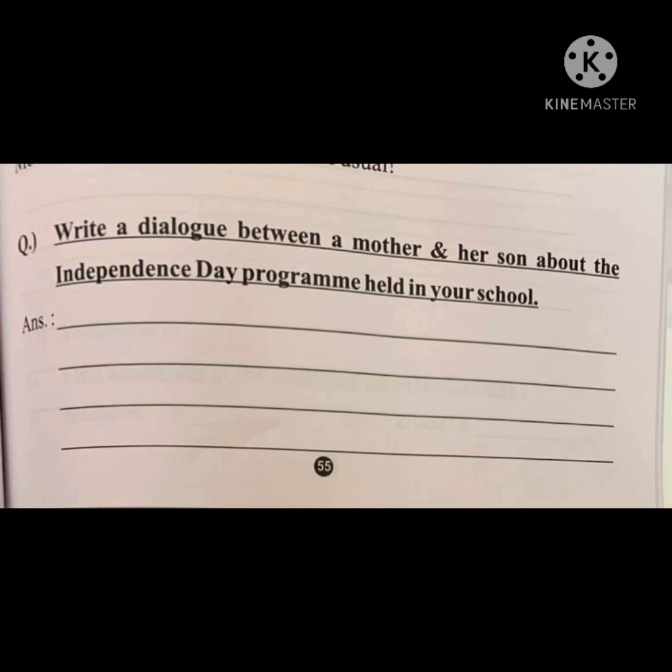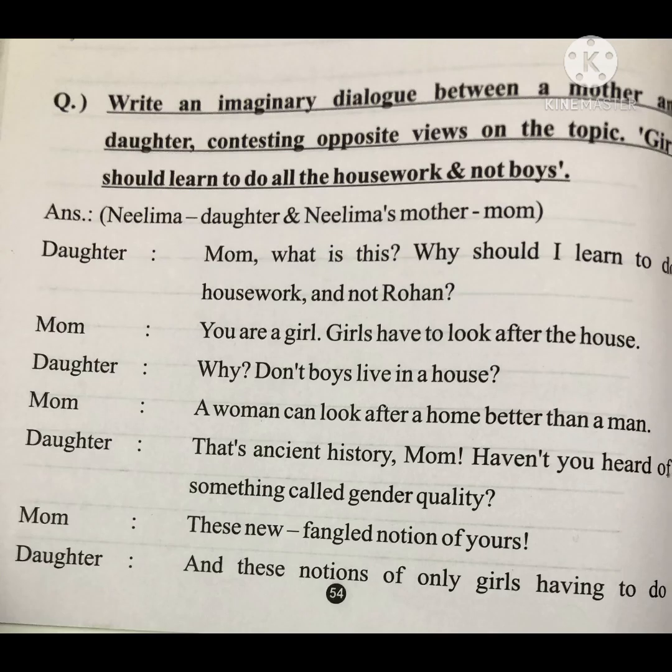I told you that this dialogue is actually a debate. So let's see how the dialogue starts. The daughter, who is Nilima, says, Mom, what is this? Why should I learn to do housework and not Rohan? So there is a situation, a scene being played where the daughter is asking mom why only girls are supposed to do household chores, and why not boys, that is her brother Rohan. So mom says, you're a girl, girls have to look after the house. So mom says that as you're a girl, that is your duty.